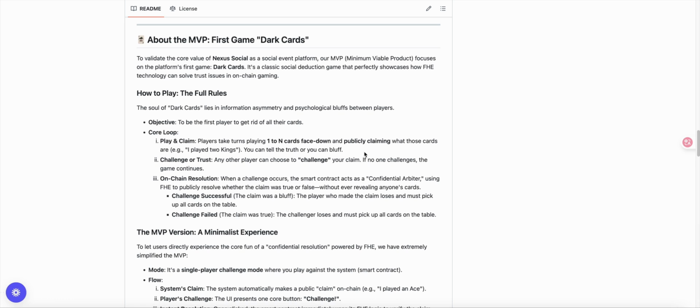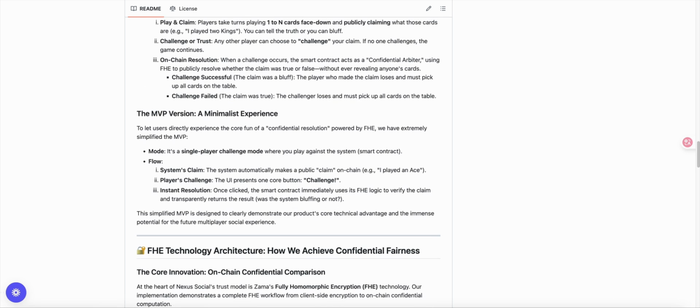In our MVP stage, the main focus is to implement the process of making a claim and issuing a challenge. This is also the core technical logic of the entire FHE. In this process, the system will play the role of player A, claiming that their card is, for example, X, while we play the role of player B, challenging the system. When we issue a challenge at this point, there are two possible outcomes. One is that the card the system claims and the card it actually places are the same, in which case we lose. The other is that they are different, in which case we win.